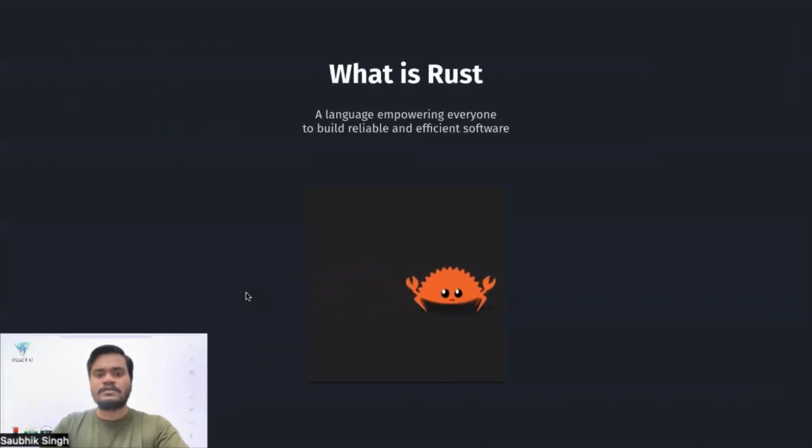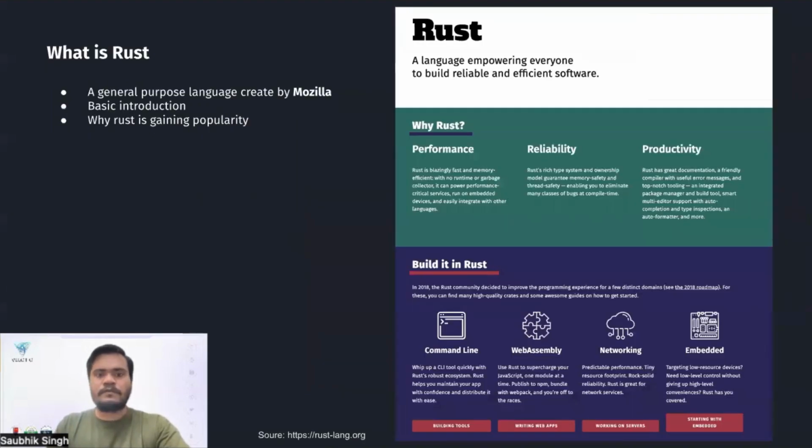So what is Rust? A language empowering everyone to build reliable and efficient software. This line has been taken from their official page. What it means is a language which is as fast as C. Its performance is comparable with C and C++, but it prevents you at compile time. It does not have any GC. It prevents you from doing nasty things that are due to memory bugs. It is a general purpose language created by Mozilla.